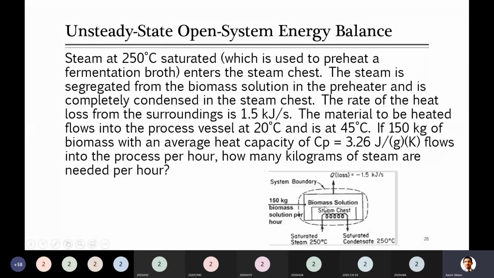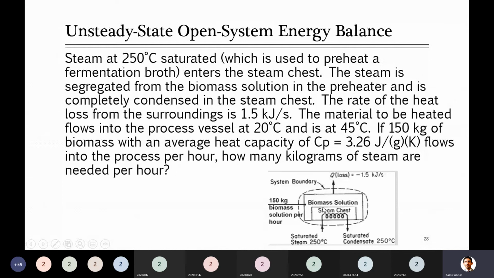Fermentation bath. So here fermentation is taking place somewhere, and if you look at the diagram, you can see we are introducing steam so that we can heat the segment where this fermentation takes place. This saturated steam enters the steam chest. There is a specific, separate portion which we are calling the steam chest, in which you are providing the steam. The steam is segregated from the biomass solution in the preheater.